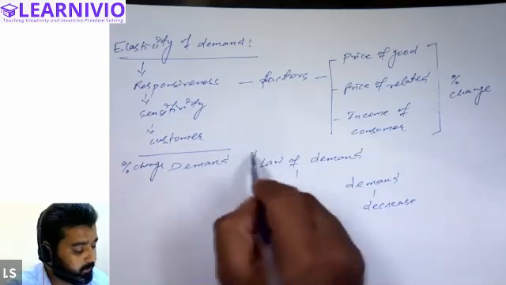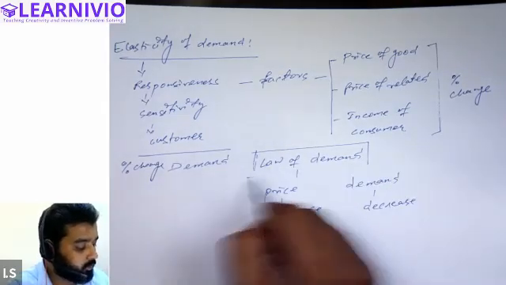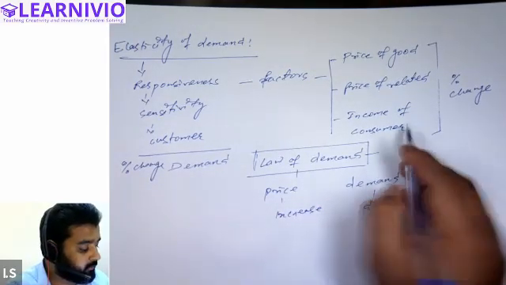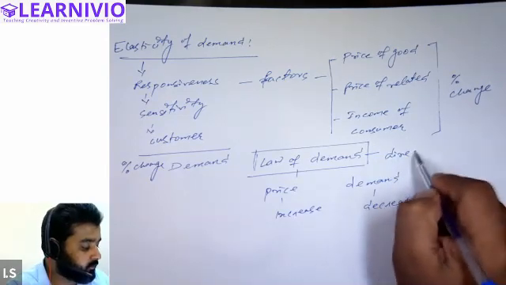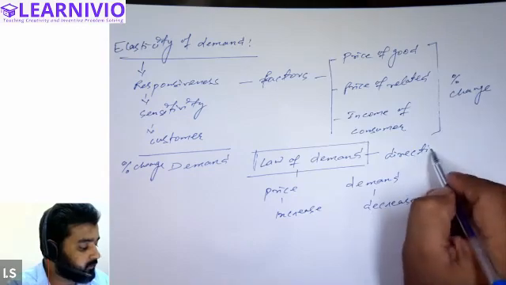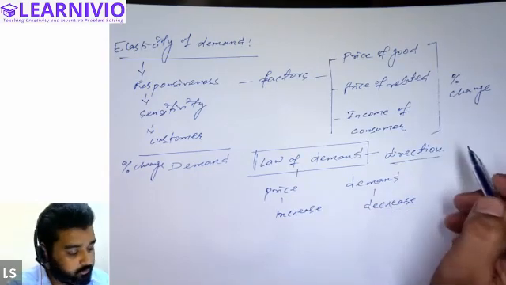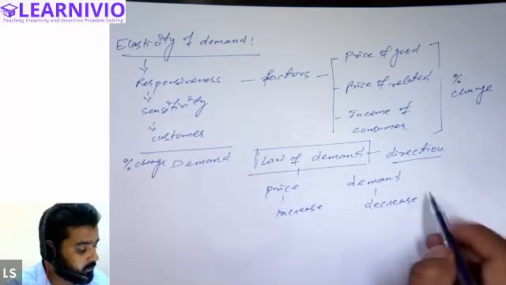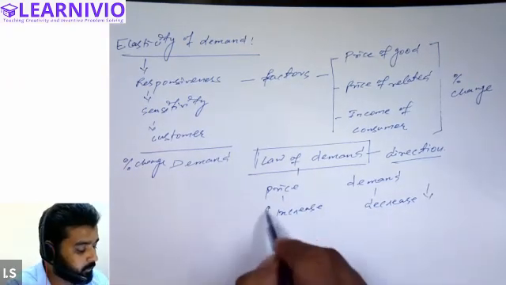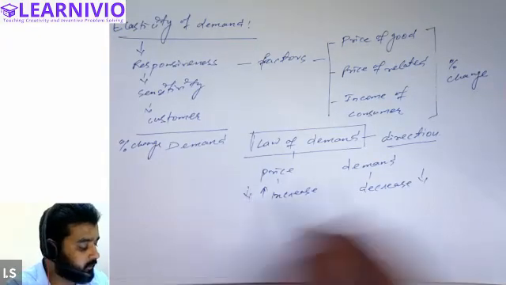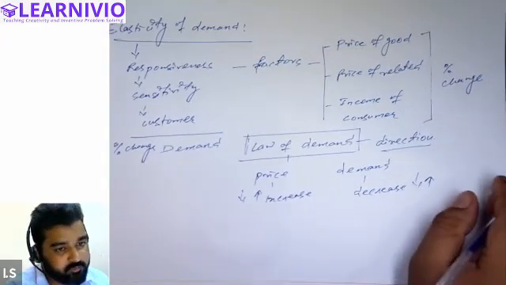So what law of demand used to tell? Law of demand used to tell what will be the change in the demand. Law of demand basically specifies the direction of change. That is, when price increases, law of demand says that there will be decrease in demand, and when price decreases, there will be increase in demand. This is what law of demand says.